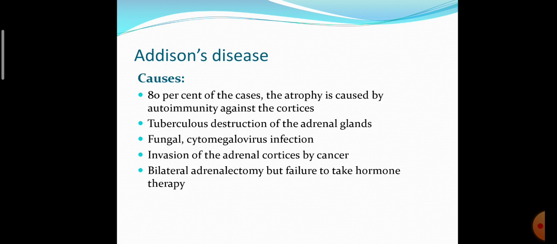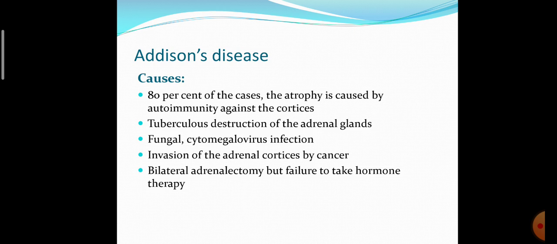Addison's disease is also a very important topic for your viva, objective questions or short notes. Also Cushing syndrome and Addison's disease are important for the adrenal gland. The functions and actions of glucocorticoids and mineralocorticoids are also asked in the exam.